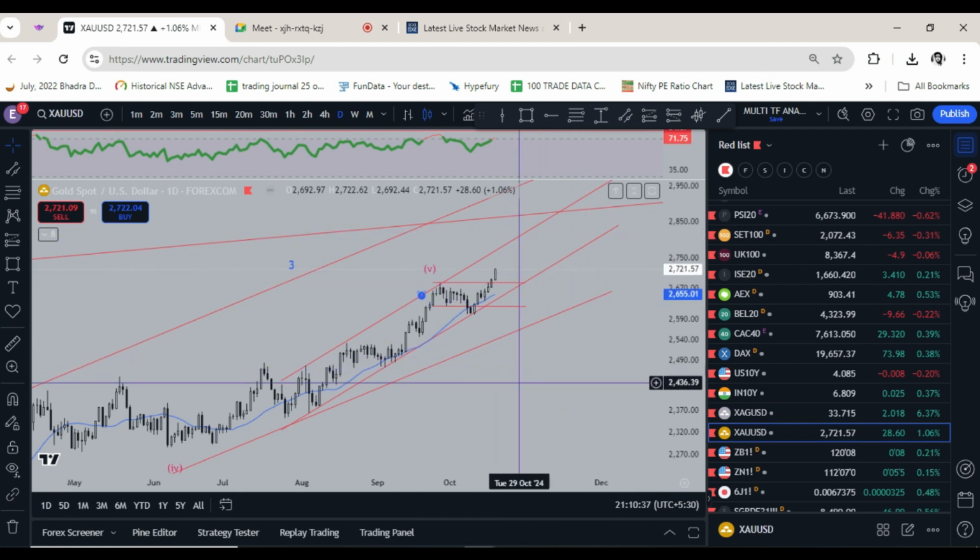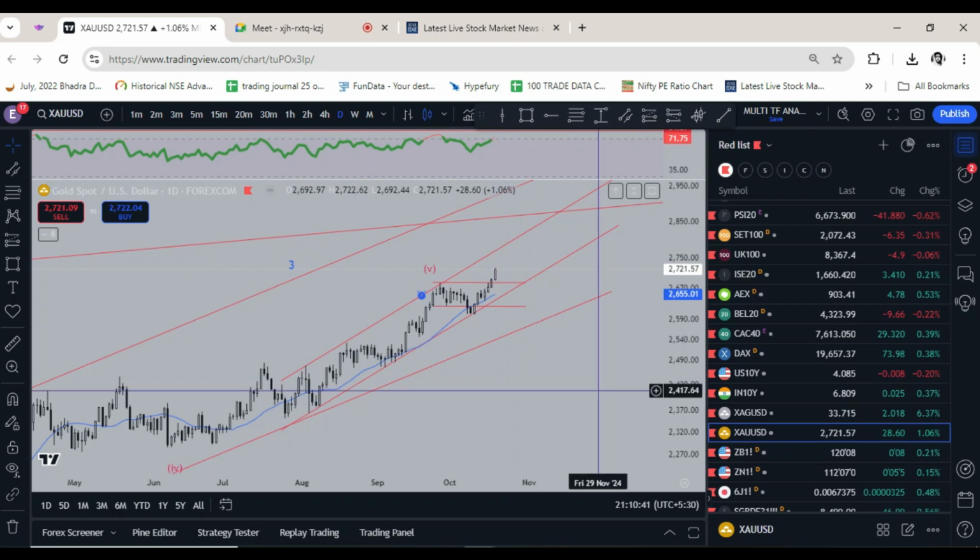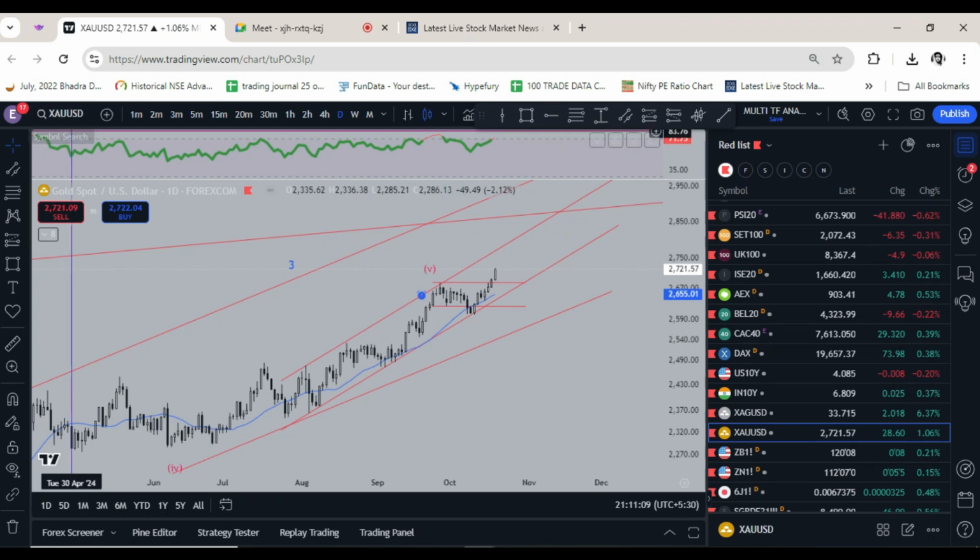Because you have to realize that gold has an inverse relation with yields and the dollar. Yield is the interest you get once you lend your money to the government, so it is very safe. If money flows there, then money gets out of gold and flows there. But now we are seeing yields rising and gold also rising. So it simply tells us that gold is very, very strong. Because you see the symbol, it is XAU/USD. The denominator is also rising, but the numerator is so strong that it is rising despite the rise in the dollar.